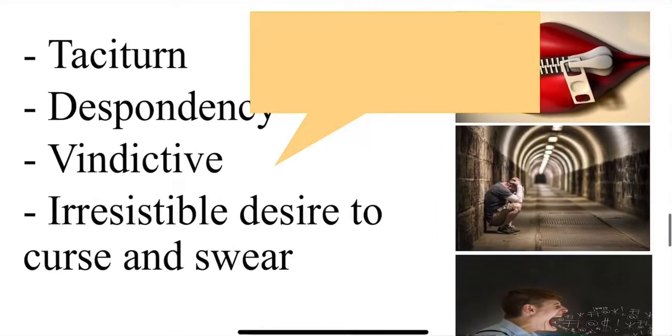They are taciturn. What is taciturn? Taciturn are those people who are highly reserved. They are uncommunicative. They are not friendly. They do not express. They do not mingle easily. Despondency. Despondency is being low spirited. Hopelessness is found in them. They do not have hopes for life.